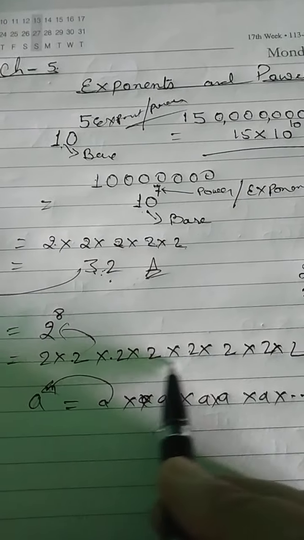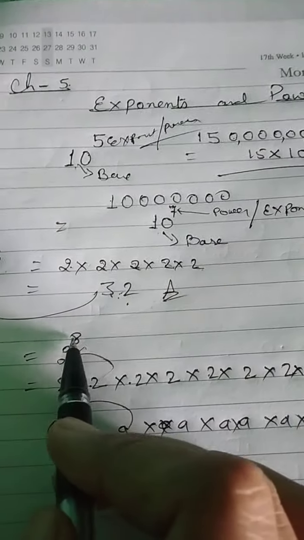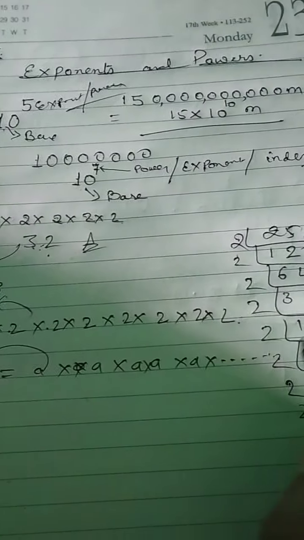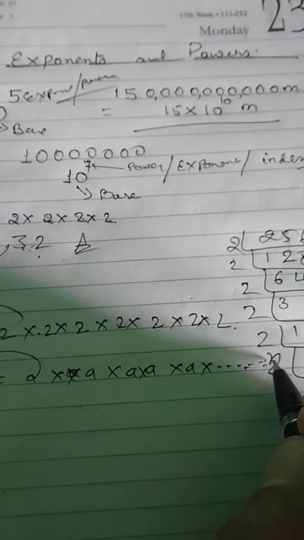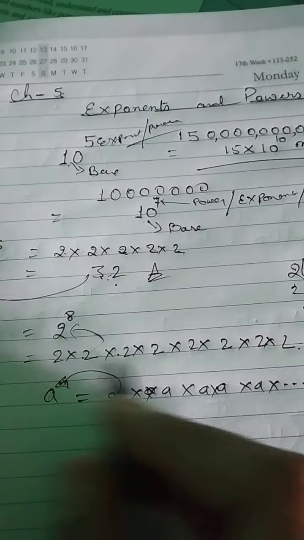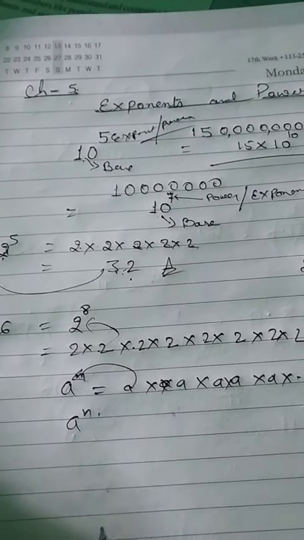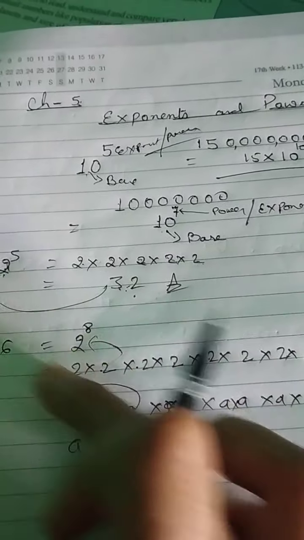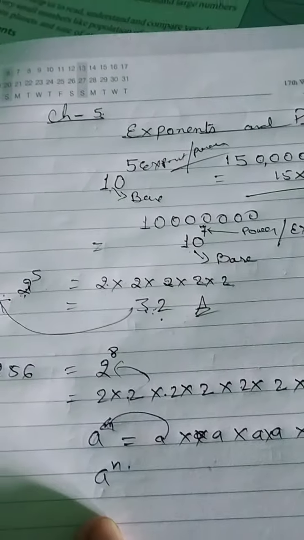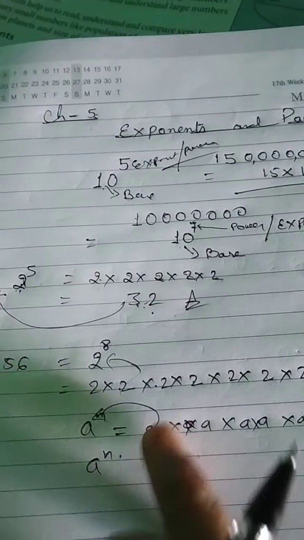Similarly, 2 is written 8 times, so we write 2 to the power 8. But if this is written n times, up to n, we can write it in exponential form as a to the power n. This is the general form of this kind of question. This is called the general term.